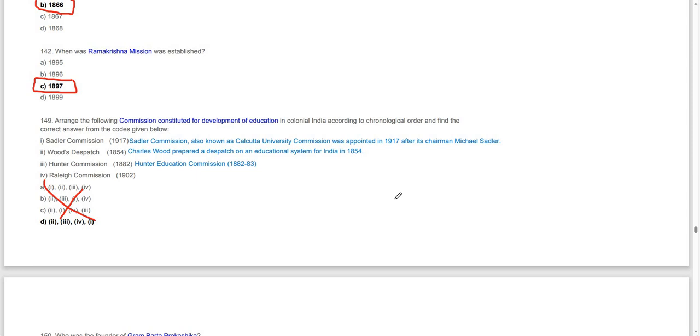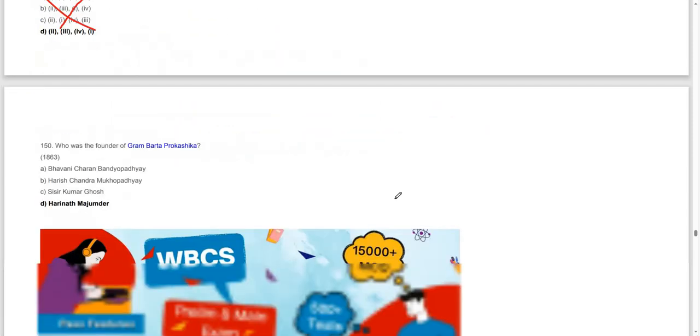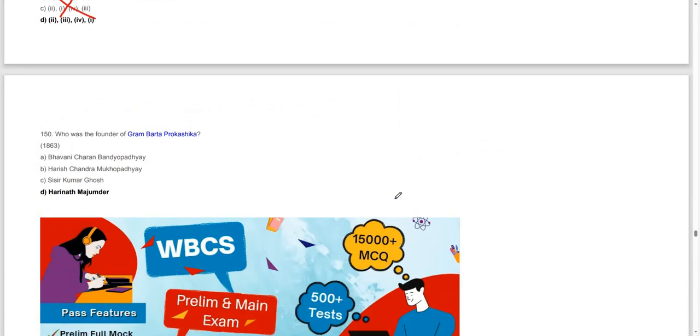So all this answer: Hunter Commission of Education 1882 to 83, Woods Dispatch 1855, Charles Sadler Commission, the Calcutta University Commission or Sadler Commission 1917, perfectly fine. Moving on to the next question, who was the founder of the Gram Bharta Prakashika?